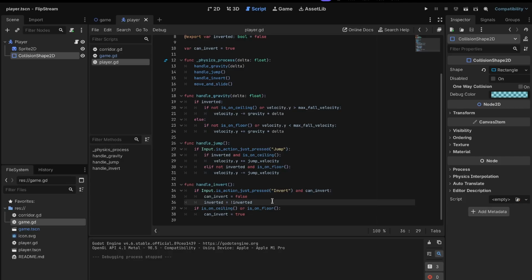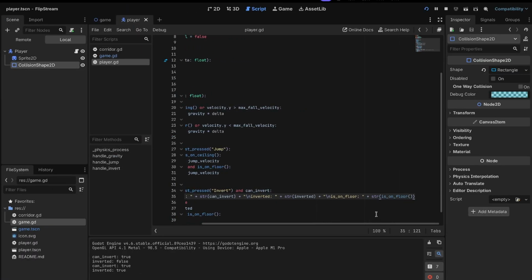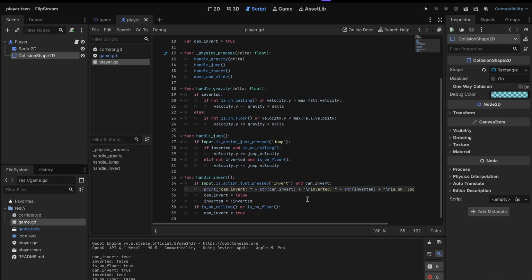The flip mechanic was the most interesting. Basically all it does is flip gravity, which is simple enough, but there are some rules. One of which is that the player can't flip gravity over and over again while flying through the air. However, I want the player to be allowed to jump and then flip. He just can't flip multiple times in a row without landing first.